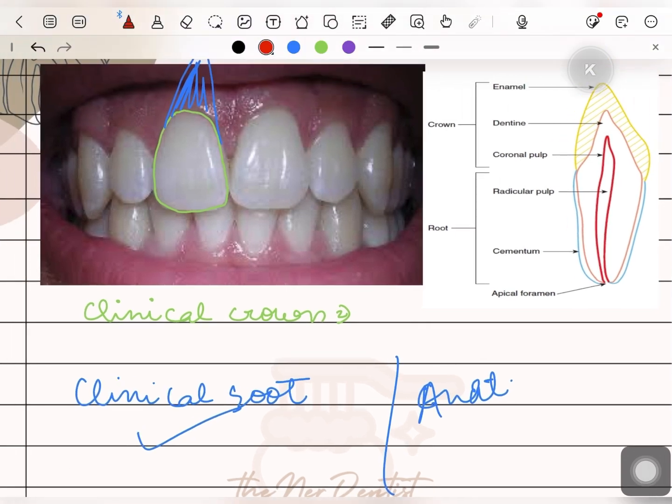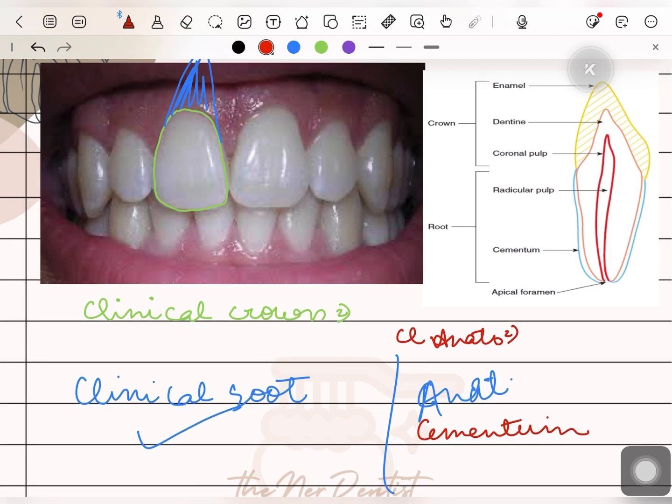And anatomical root is the part of the tooth which is covered by the cementum. Just as the anatomical crown is whatever part of the tooth is covered by the enamel, whatever part of the tooth is covered by cementum is our anatomical root.